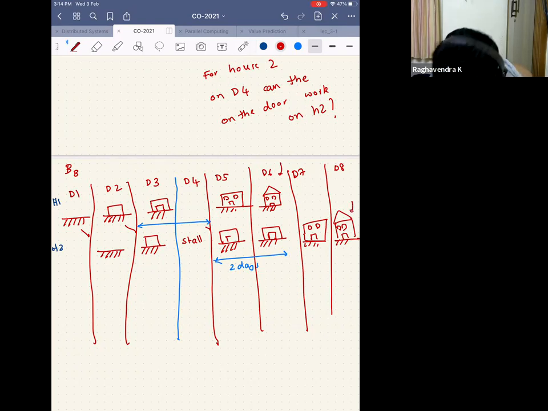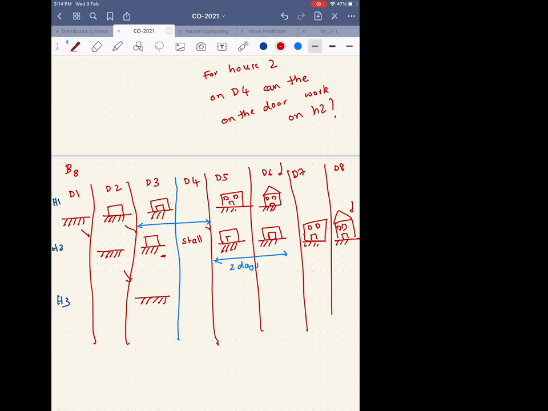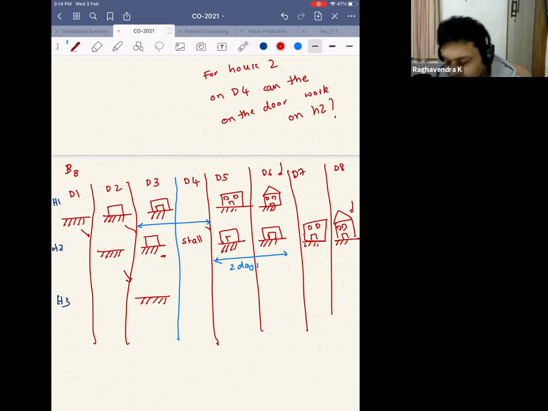Right. Similarly, let's continue this for house 3. Let's say I am looking at house 3. What is happening at house 3? These guys who are free now will come and start laying the foundation for house 3. And these guys who are free here, can they start coming and pushing the walls? Yes, sir. Though the answer seems yes, let's assume they cannot do. The reason is very simple, because they are still in house 2.